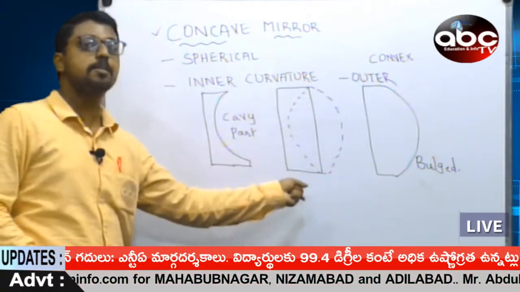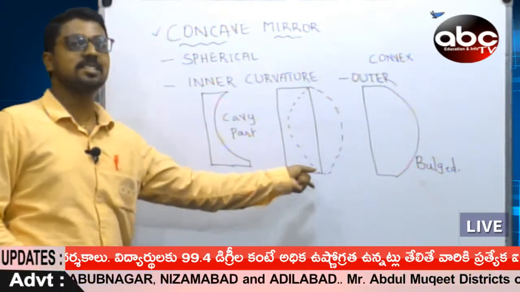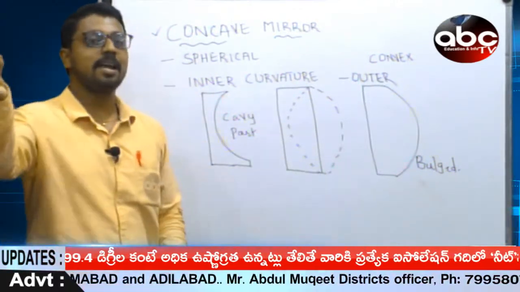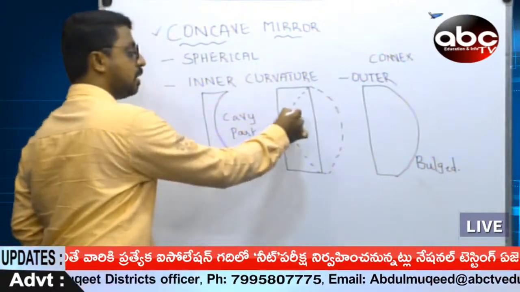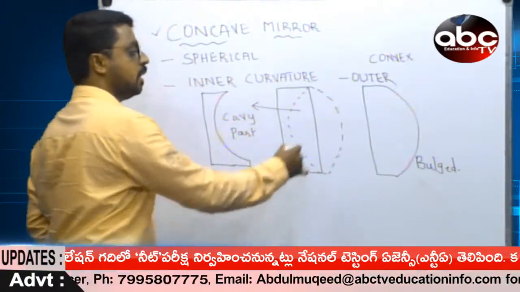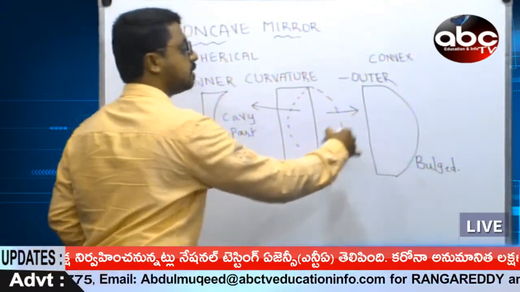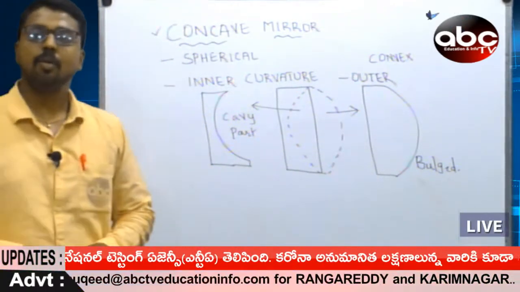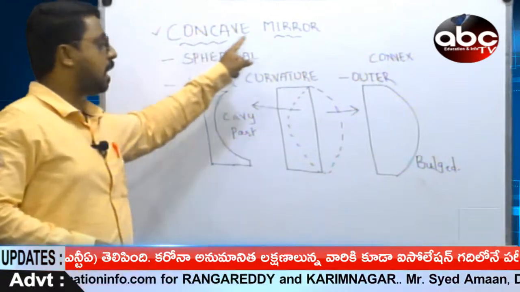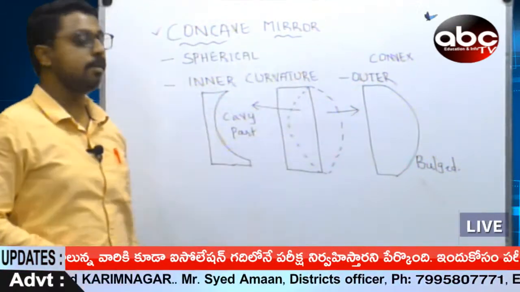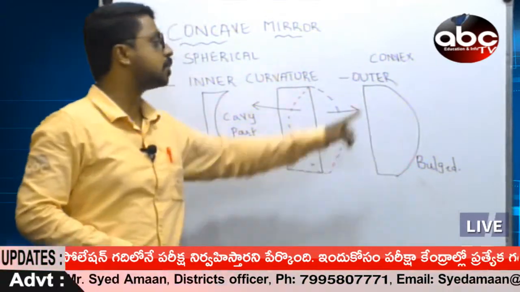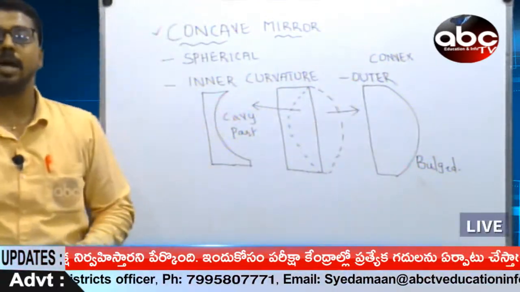We have cut a part, we have bitten it, whereas here I am attaching on the outer side. Therefore, if you cut this, it converts like this. If you attach it, it converts like this. So here we see a concave mirror, that is a spherical inner curvature. If we see an outer bulged curvature, then it is called a convex mirror.